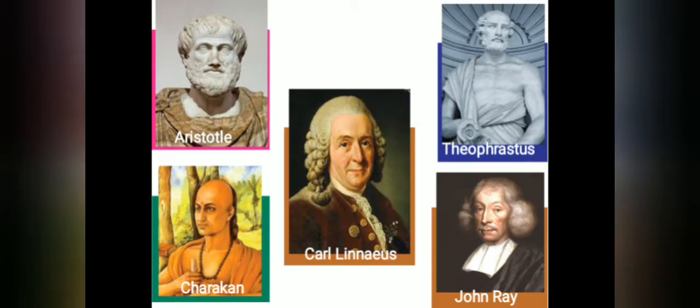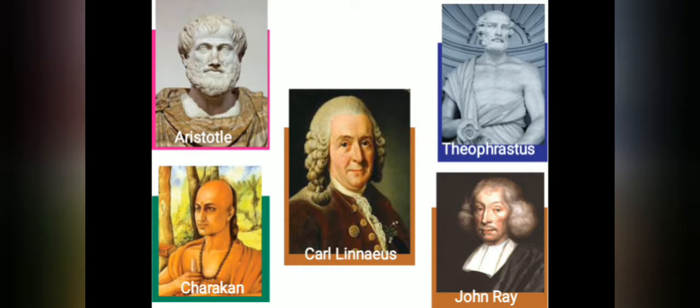Here are some pictures of scientists who have made valuable contributions in the history of taxonomy. Can you read out the names of the scientists? It's written here.